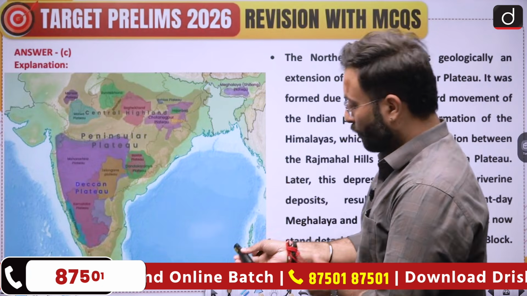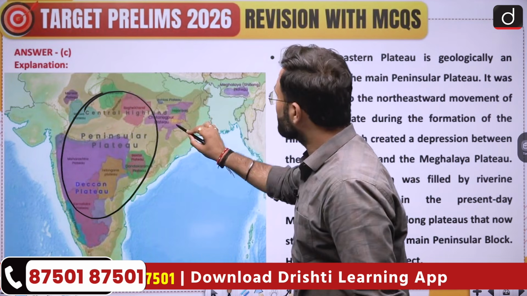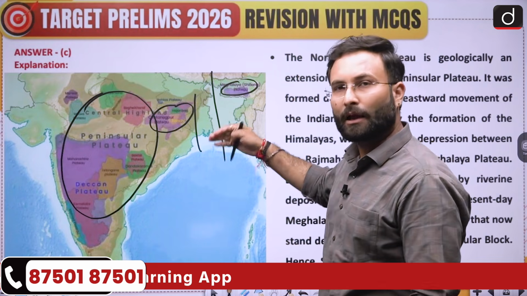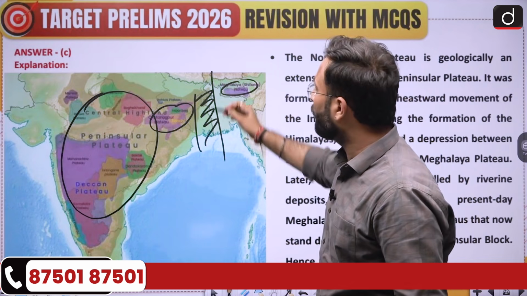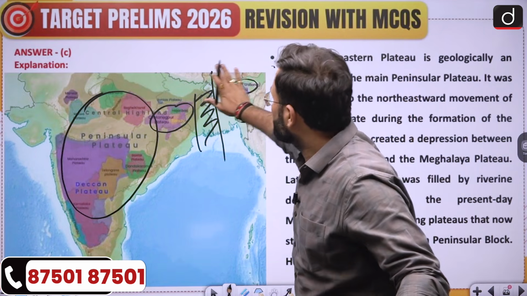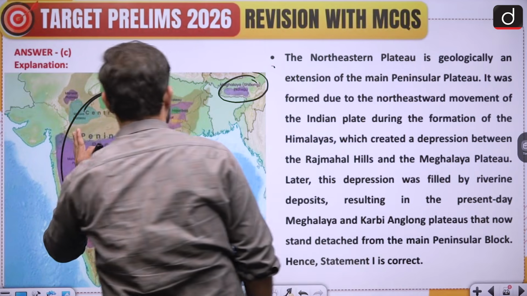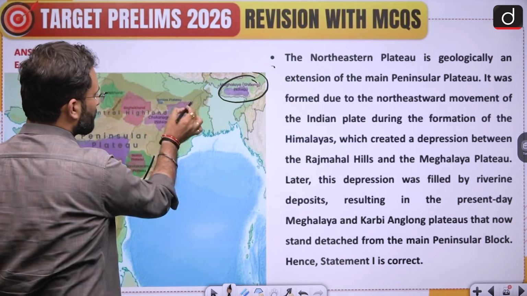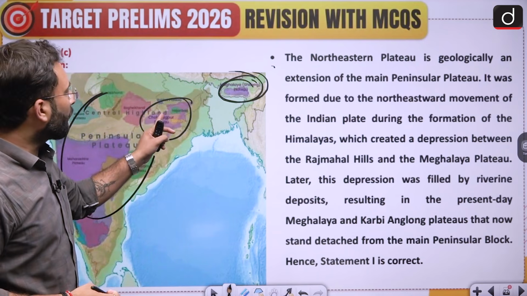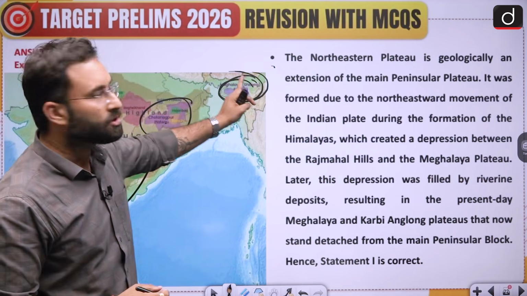Now here you can see this is the location. I already told you that this peninsular block is there, and you can see this is the extension of this block only. Now this is the gap, the Garo Rajmahal gap, and this gap has been filled with the alluvial deposits. This is how you can say that this is basically an extension of the plateau present over here in the peninsular block. The second part was this: this is the Chota Nagpur plateau, and this is your Meghalaya and Shillong or the Karbi Anglong plateau. The composition is quite similar, that is why this portion is also rich in minerals. This is also rich in minerals.